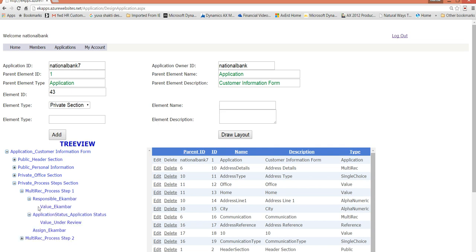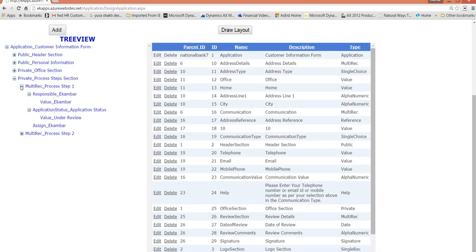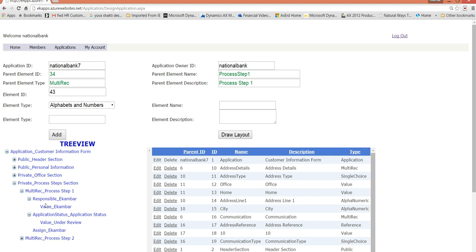And whatever we put here, everything is saved. There is also one more feature available. Once these process steps are defined, in this case, the responsible user value I have put as a number, and you see assign. Assignment means once a process step is given to one employee and that employee just wants to hand it over to somebody, it's not about step change, it's about handing over. He is not going to work on that; he wants to just transfer it to some other employee. Then he can do that assignment. Once he transfers it, he will not be able to operate on that application form.